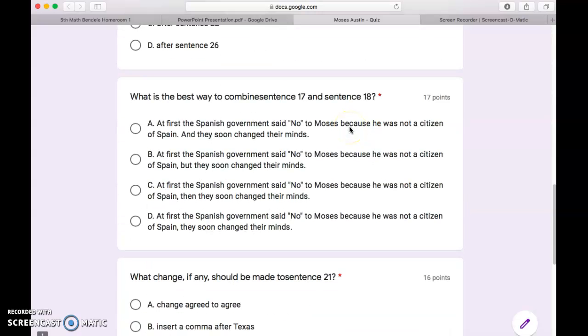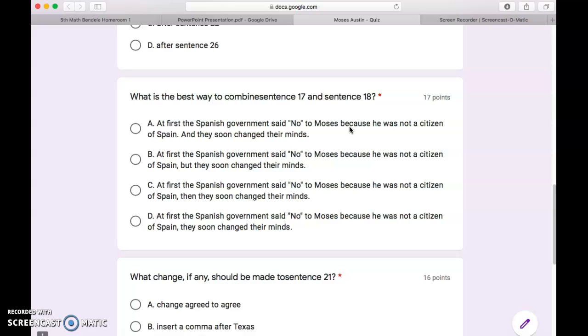Okay, next one. What is the best way to combine sentence 17 and sentence 18? A. At first, the Spanish government said no to Moses because he was not a citizen of Spain, and they soon changed their minds. B. At first, the Spanish government said no to Moses because he was not a citizen of Spain, but they soon changed their minds.